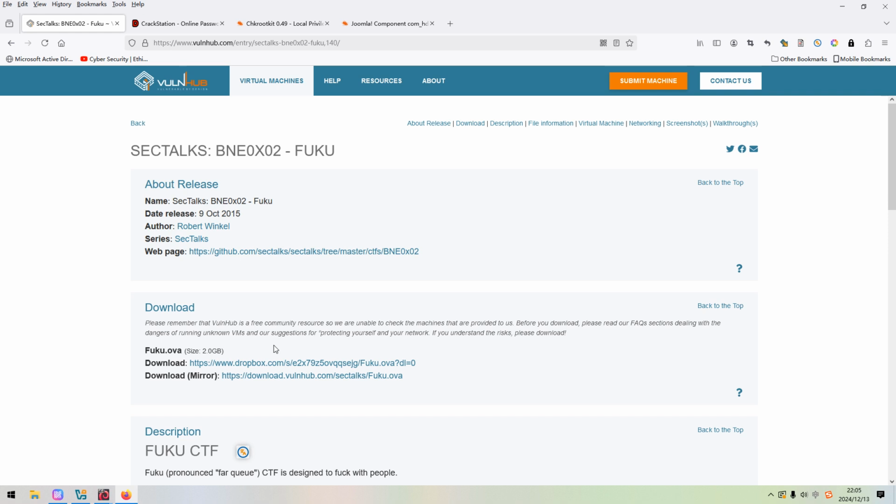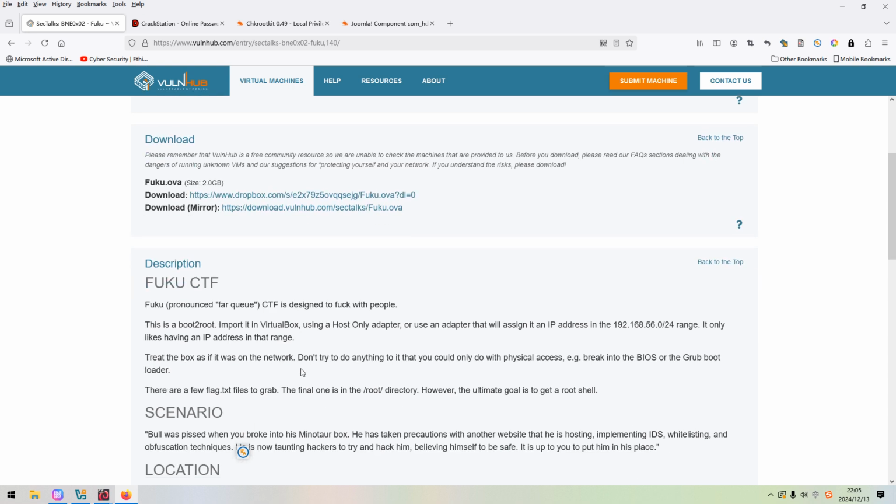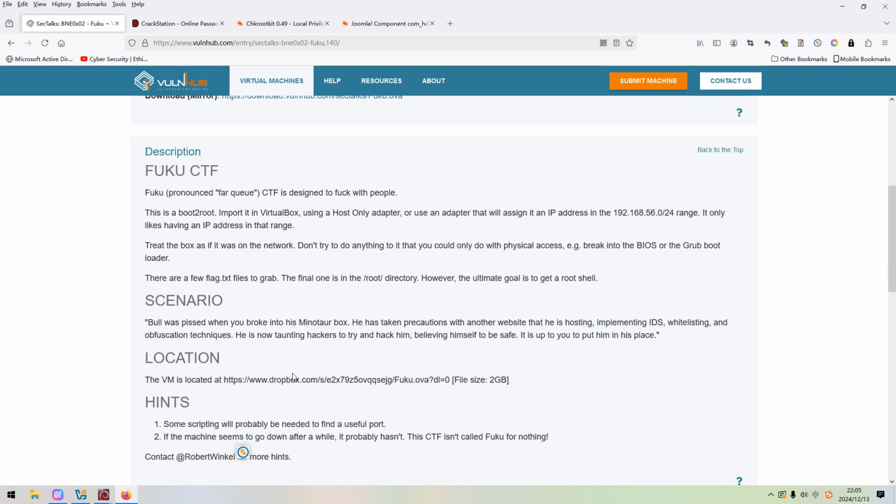The first interesting thing of this machine is, if we conduct the Nmap scanning as usual, you will get plenty of open port numbers. I think you will know what I mean when we get there. So the first hint left by the author is that we need to have some sort of scripting, like a Python script, to find a useful port number. Yeah, useful port number, not open port number.